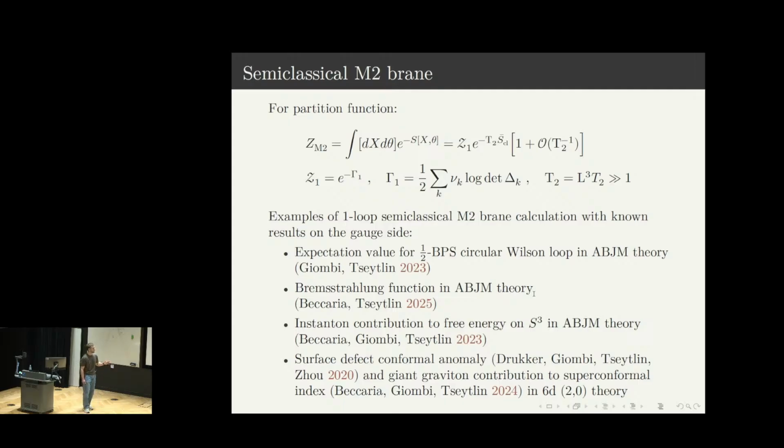So this semiclassical approach has been tested for several quantities for which the result is known from the gauge side, which includes the expectation value for the 1/2 BPS circular Wilson loop in ABJM theory, the associated Bremsstrahlung function in ABJM theory, and also the instanton contribution to the free energy on S3 in ABJM theory. And also, in the case of the 6D (2,0) theory, this includes the surface defect conformal anomaly and the giant graviton contribution to the superconformal index. So in the rest of the talk, I'll primarily focus on ABJM theory.